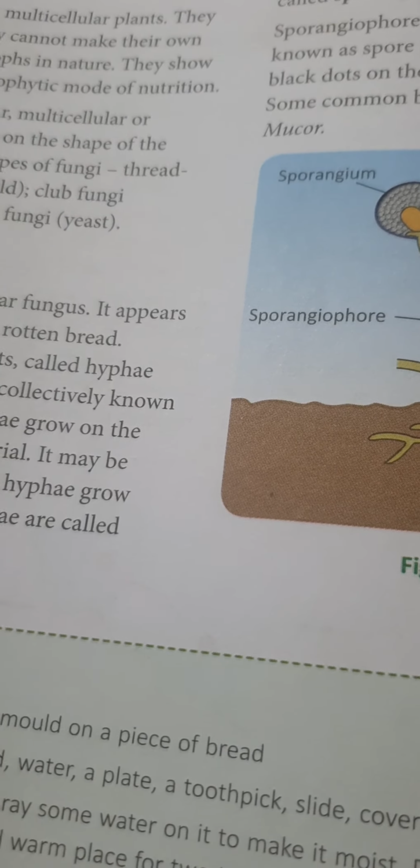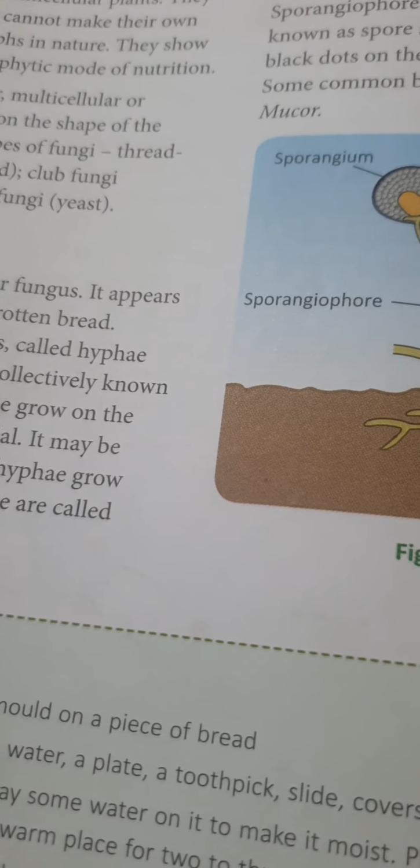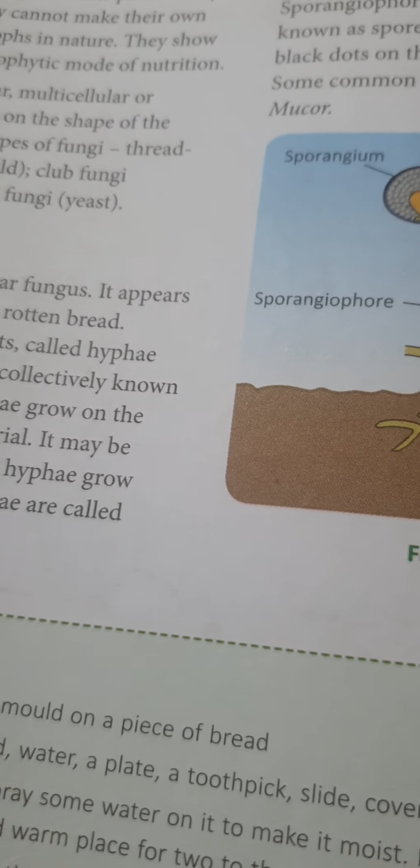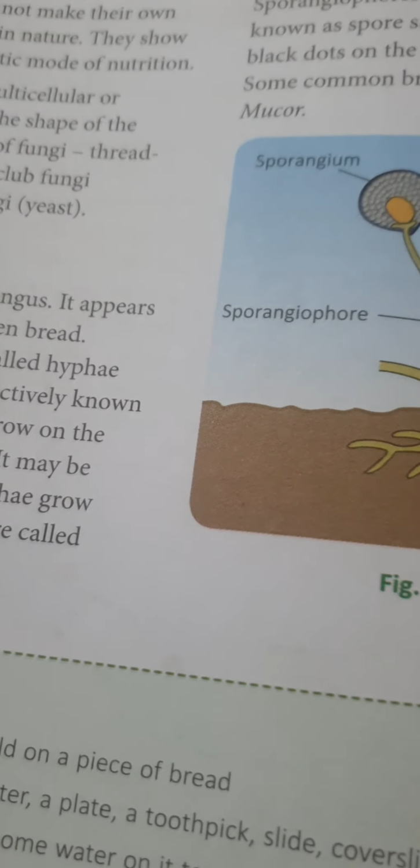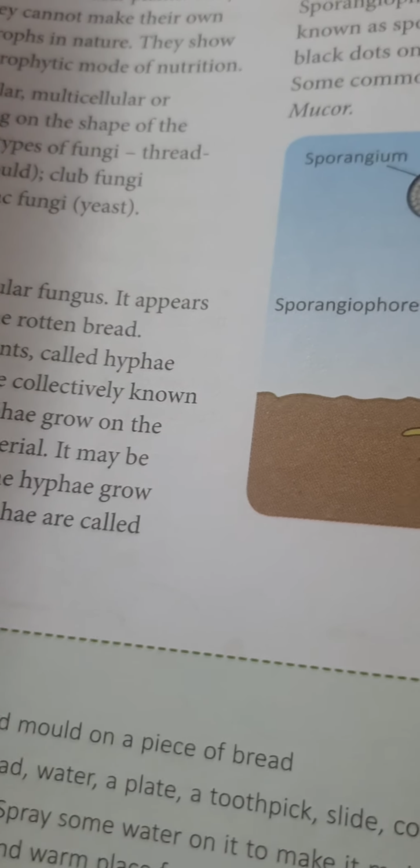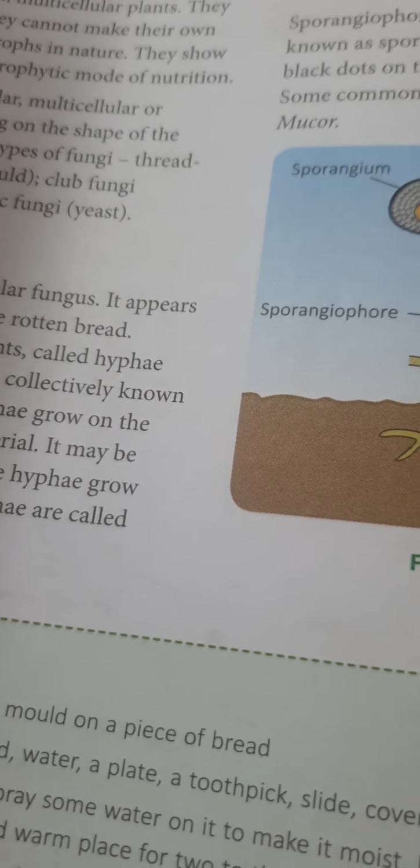Now, based on the formation of spores, kingdom Fungi is classified into Zygomycetes, Ascomycetes, Basidiomycetes and Deuteromycetes. These are the groups based on spore formation. Now we are going to read about reproduction in fungi.